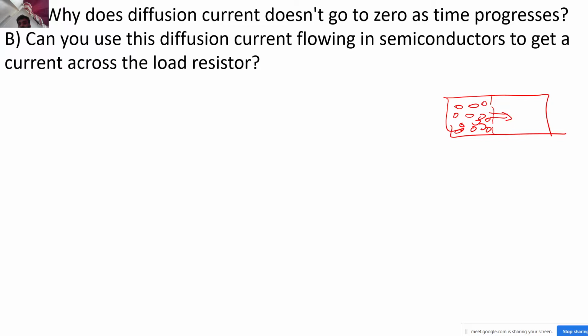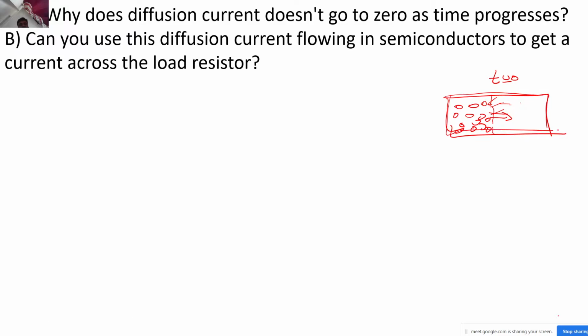But at t equal to 0, let's say I opened up this membrane. So what will happen is that these gas molecules will continue to diffuse into the right area till the concentration becomes equal in the entire volume, right?